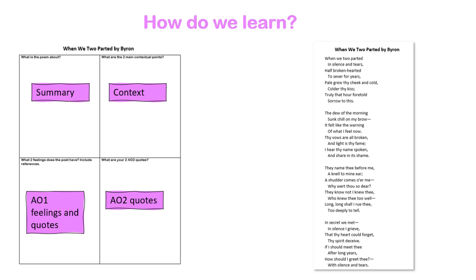AO1 feelings. At least 1 feeling in the poem, so I know the feeling is this and here's how I know it, and at least 1 AO2 quote. This is the one I'm going to analyse my language. So for every poem you want to be able to have those 4 things solidified in your mind. You want to be able to know this, and this is a really good revision exercise. For the 15 poems you could draw 4 boxes for all 15 poems and see how many you can fill in without having to look back through your anthology.